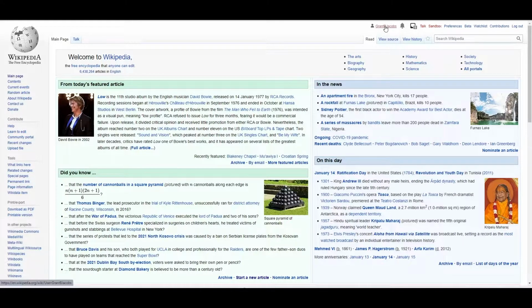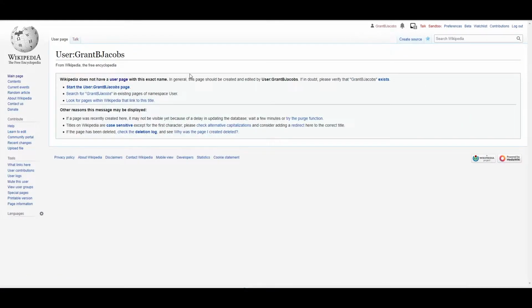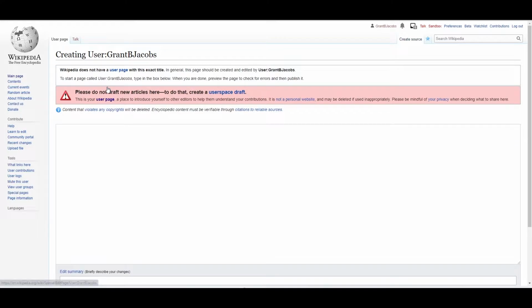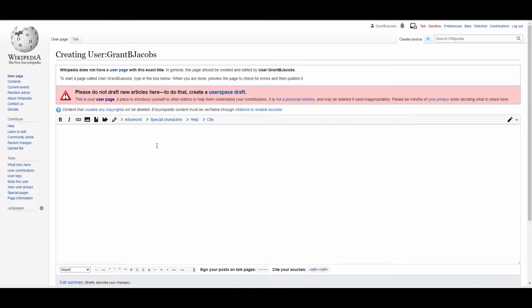If you click on that, it will take you to your user page, and you'll notice it says there is no user page with this exact name. If you want to start the page, you just simply click on it. So I can start working on that user page. It says do not draft new articles here, do that in the user space draft, but this is where I can put things about myself for my user page.